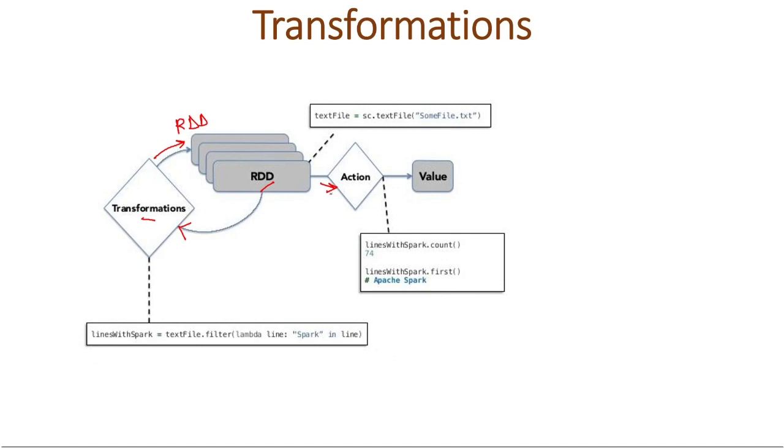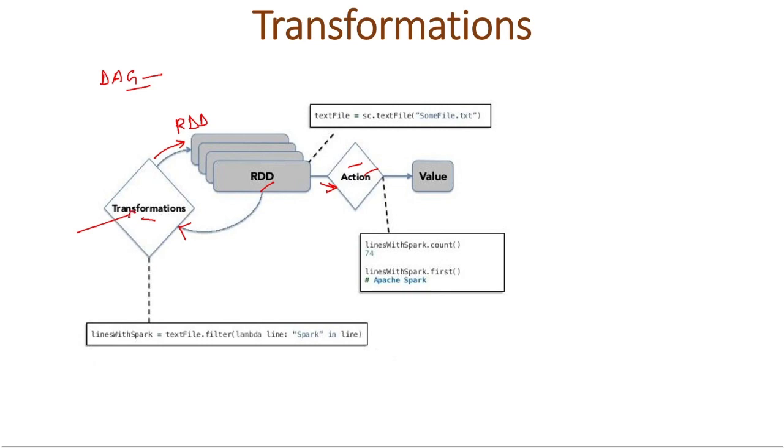To be more clear, whenever you apply a transformation on any RDD, it will not perform the operation immediately. It will create a DAG, that is a directed acyclic graph, using the operation which we have applied, and that function would be used for the transformation when we apply an action on that graph, the DAG. So it will keep building on that graph until you apply an action on the last transformed RDD. That's why transformations in Spark are lazy.